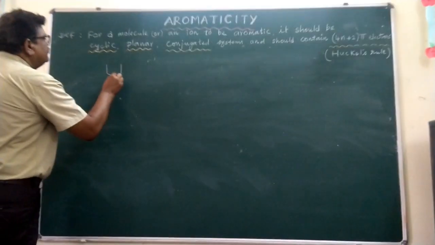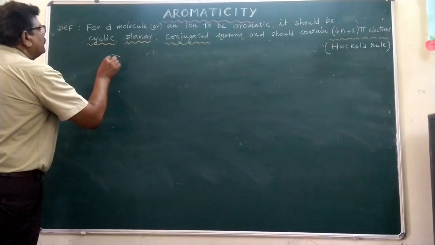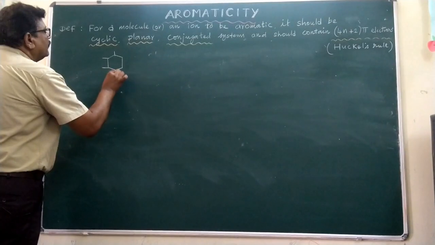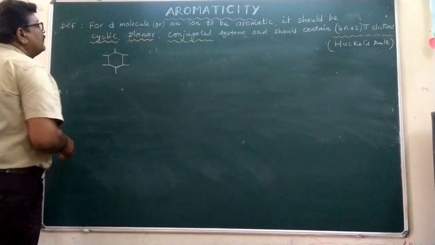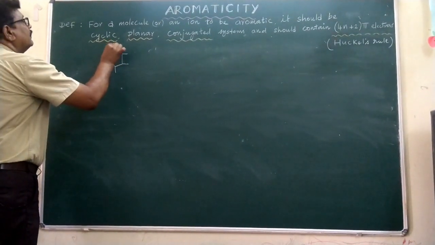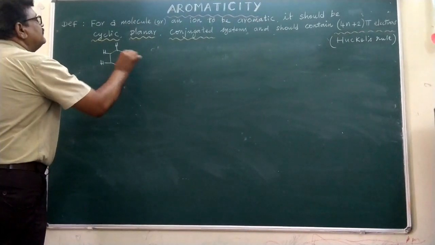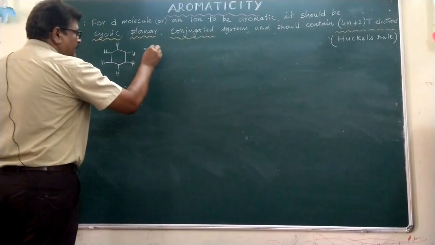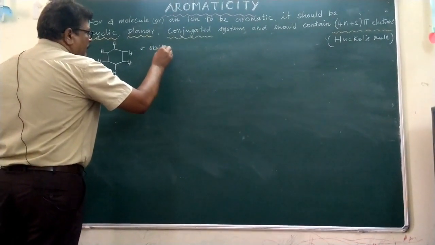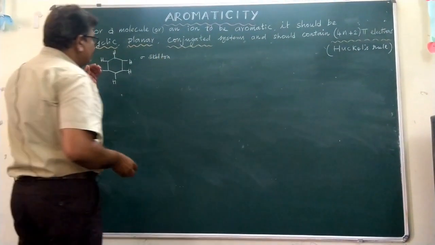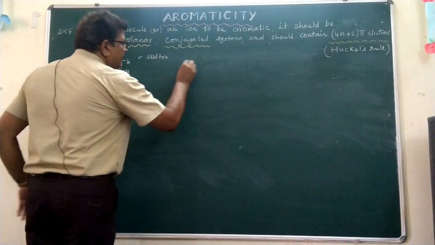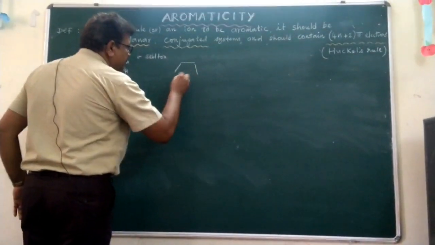It has 6 carbon atoms, each carbon atom at a corner, and the hydrogen atoms are there. This is the structure of the sigma skeleton. And to explain the planarity, there is a pi bond system.